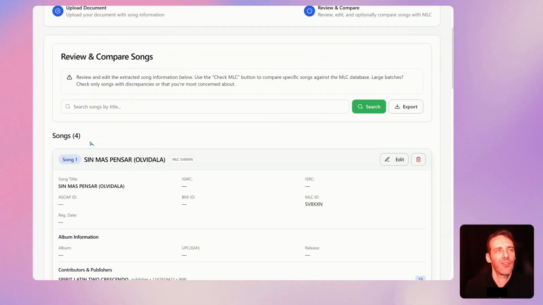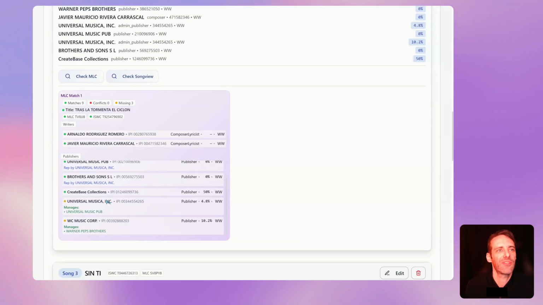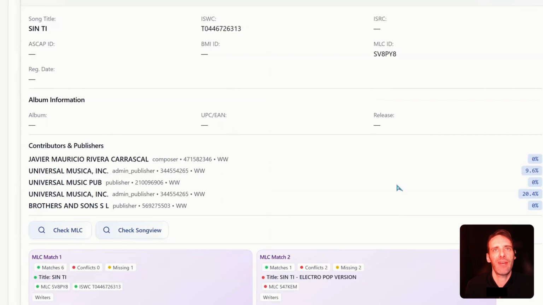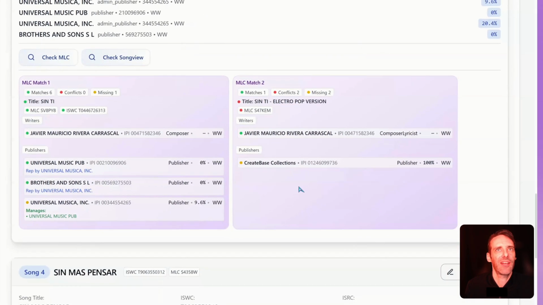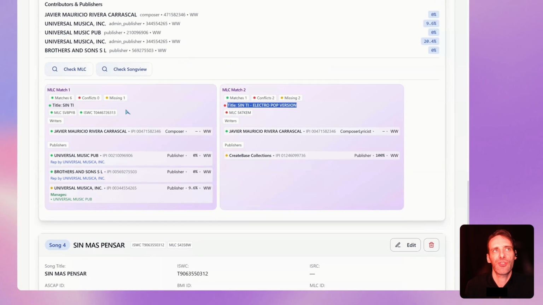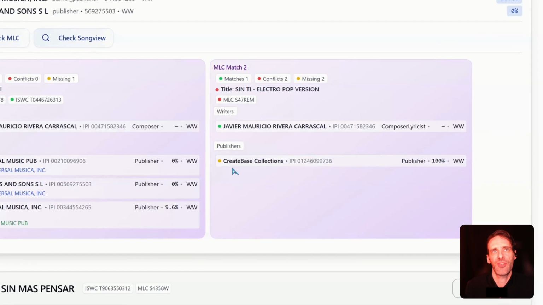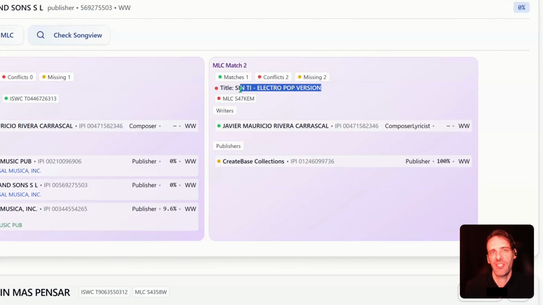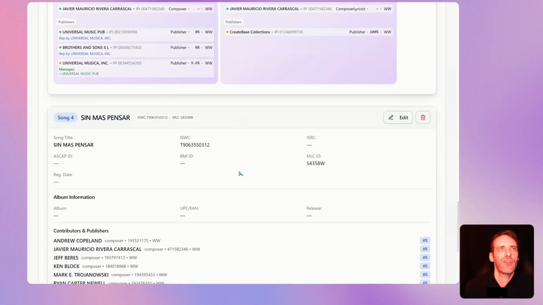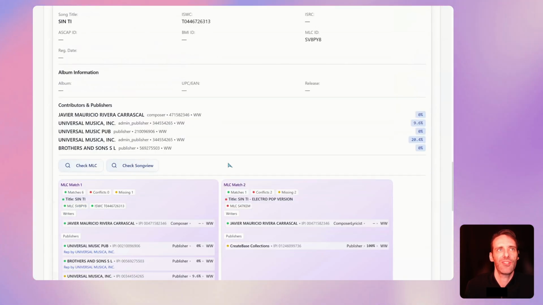Here's a song we were looking at earlier. We have a lot more information from this song as well. Still not showing those admin publishers. Here we have two different matches from MLC. This one looks like an arrangement of this other one, but that's valuable for us to know that these two songs are connected to the same base work. You can see that Createbase has already done some collection for Mauricio on behalf of this work. It's probable that we actually registered this separate version for the first time. So this version probably didn't exist a few months ago when we started working with him. So that is how a Curve statement with all of its complex information would get into the Createbase system.